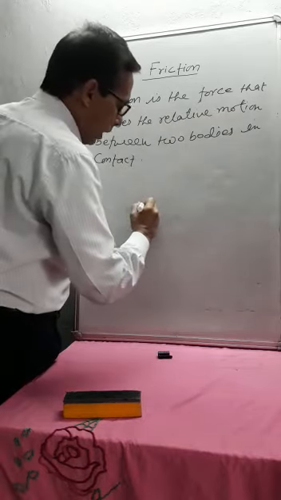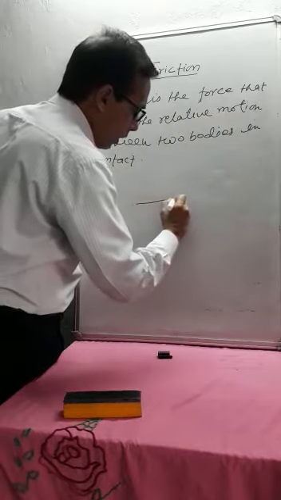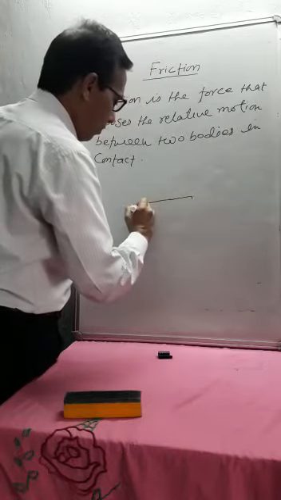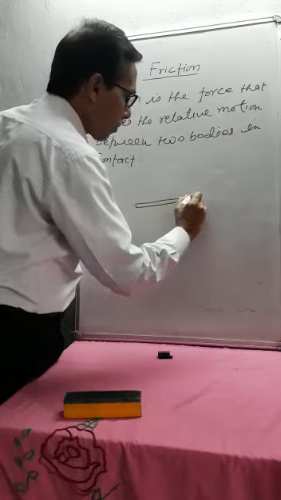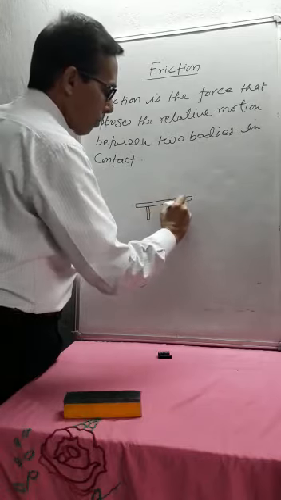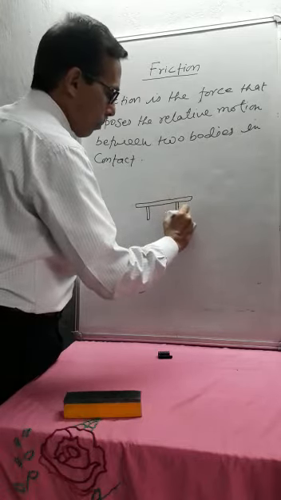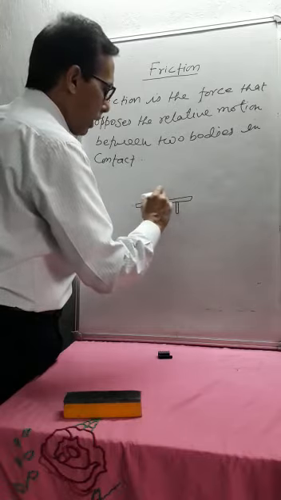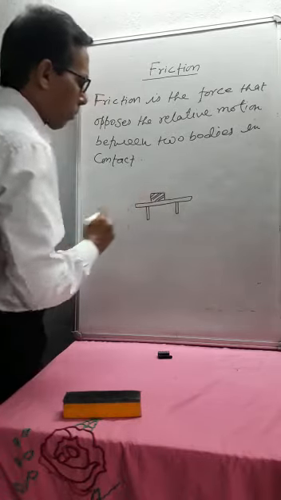Here we consider one example. Suppose this is a horizontal table. Now one object is placed over this horizontal table.